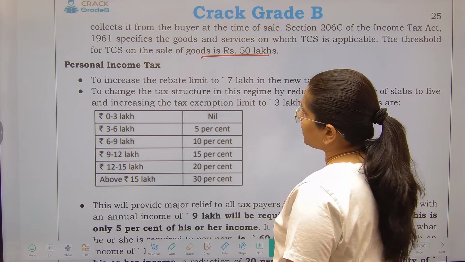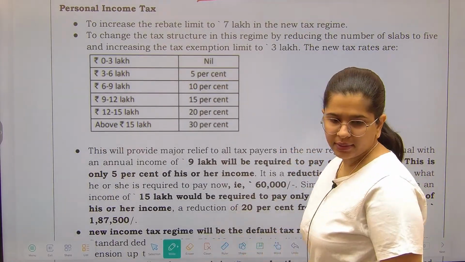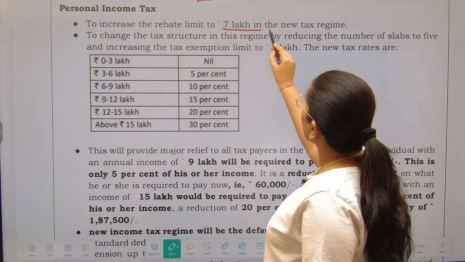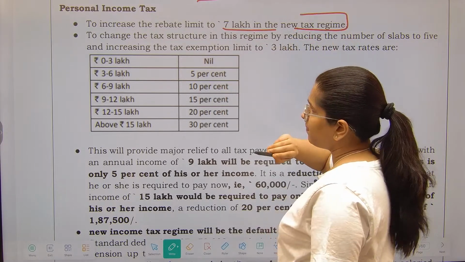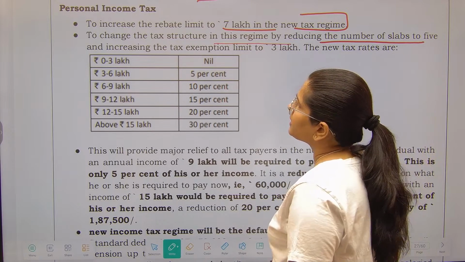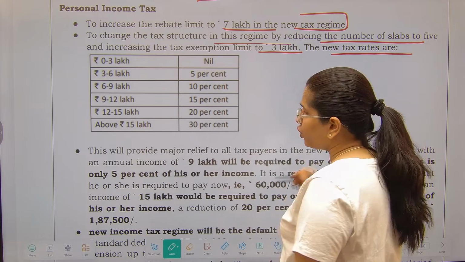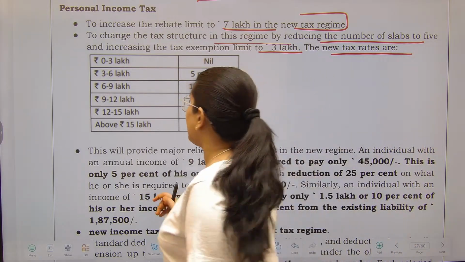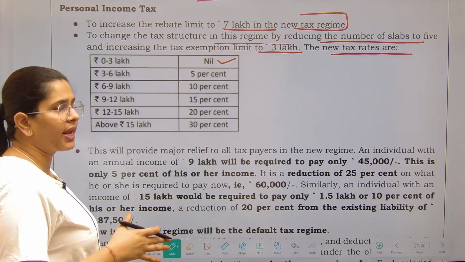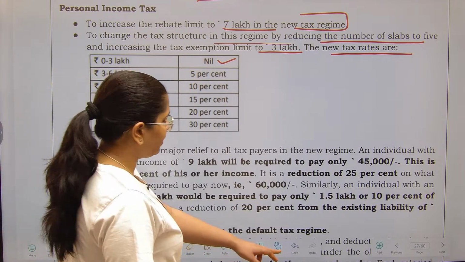So income tax rate slab, this is going to be our next point. Fine. So to increase the rebate limit to 7 lakhs in the new tax regime, to change the tax structure in this regime by reducing the number of slabs to 5 and increasing the tax exemption limit to 3 lakhs. So new tax rate looks like this. You have got exemption up to 3 lakhs, then 3 to 6, 5%, 6 to 9, 10%, like that, right? This is going to provide a major relief to all taxpayers.